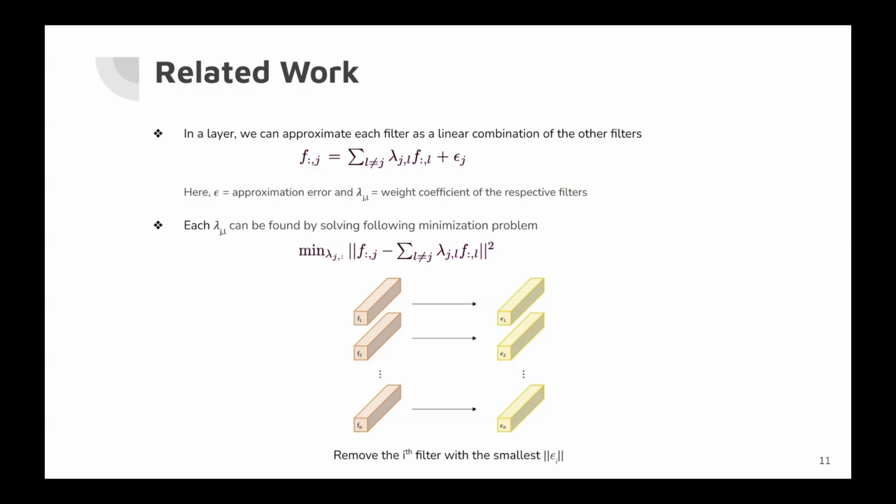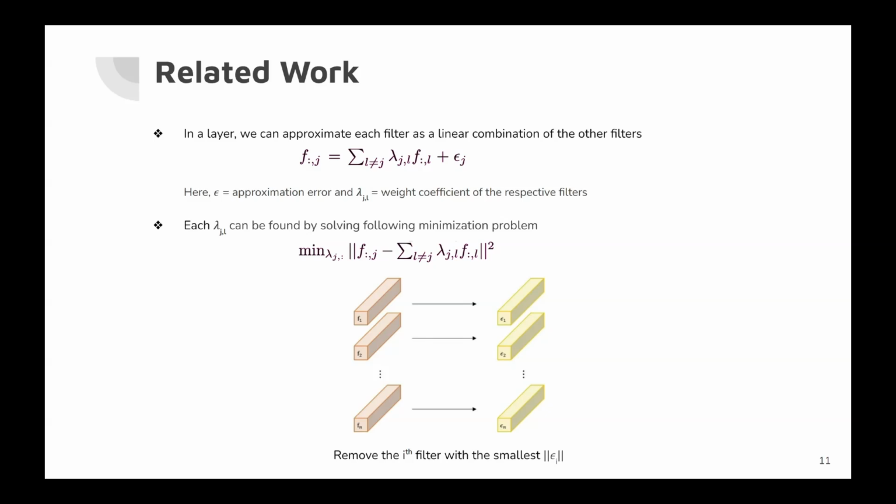Now, each filter is expressed as a linear combination of other filters and we compute the corresponding approximation error. Then LRF chooses the filter with the smallest approximation error to prune. Then the filter and all its connections are removed. For pruning a beta fraction of filters in a layer, one needs to prune beta times the total number of filters in that layer one by one. The network is fine-tuned after each removal of a filter. Hence, the LRF method is both slow and suboptimal.